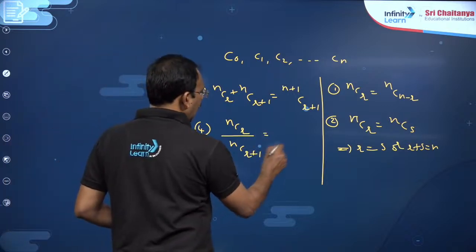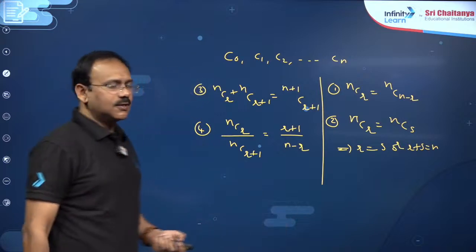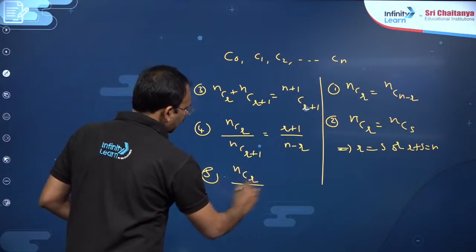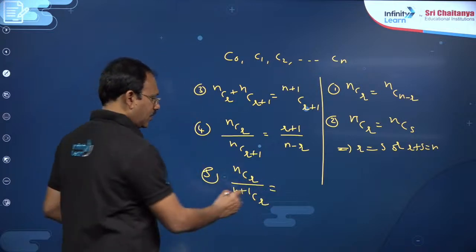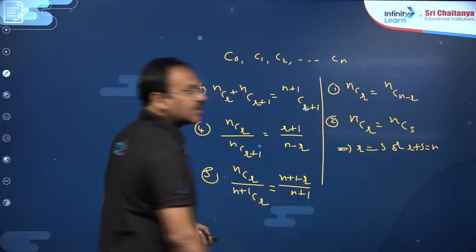You will get (r plus 1) by (n minus r), right? Similarly, suppose nCr by (n plus 1)Cr is given. n is one more in the denominator. (n plus 1 minus r) by (n plus 1) is the result.